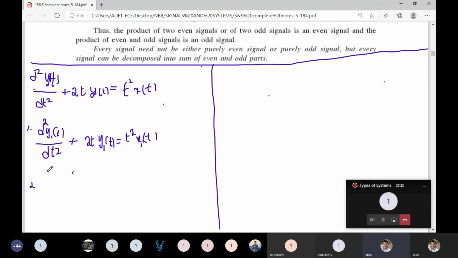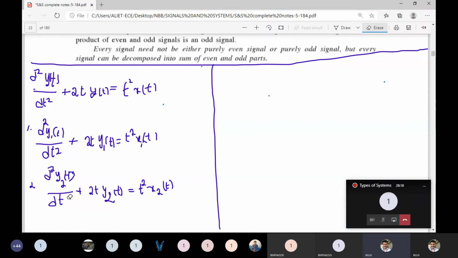Similarly, the second equation we may write as d square y2 of t by dt square plus 2t y2 of t equals t square x2 of t.